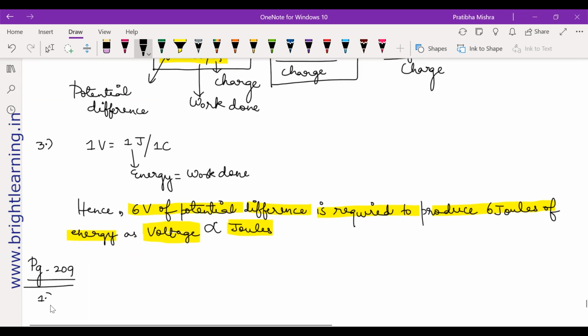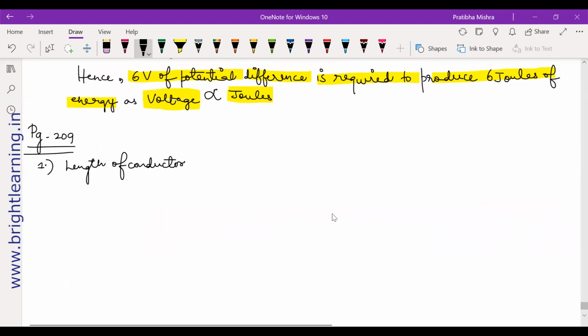The first question on page 209 is, on what factors does the resistance of a conductor depend? I'm just going to write the answers directly. Length of conductor, you know that, right? The formula is R = ρL/A, the same formula you need to apply.